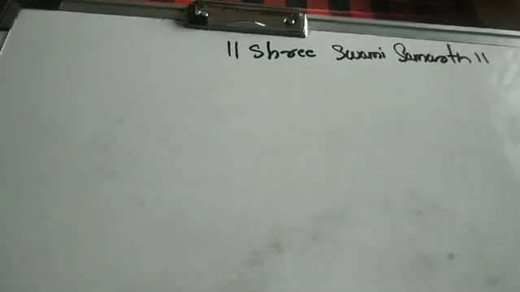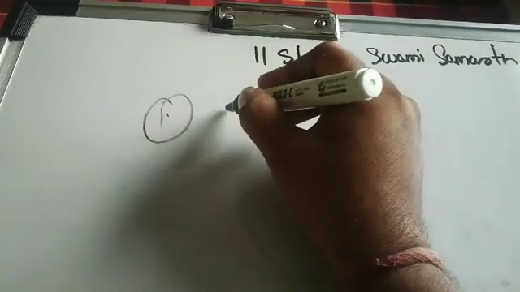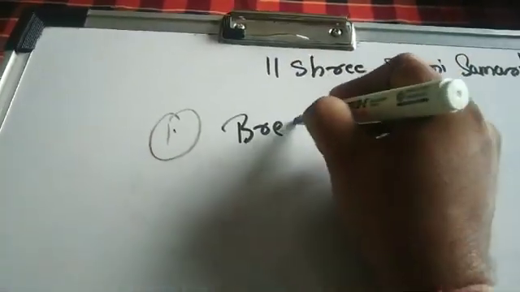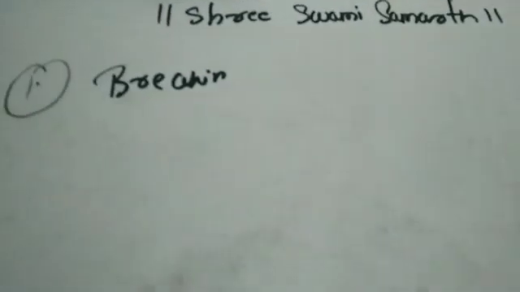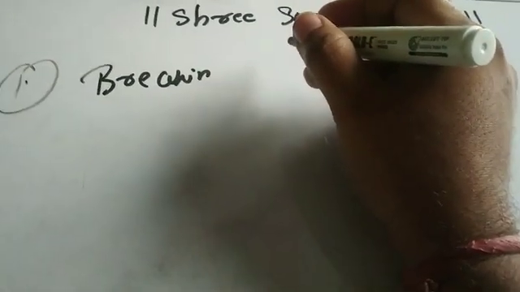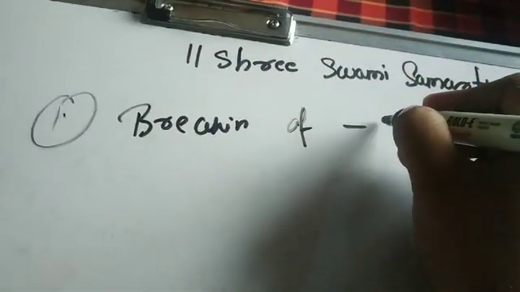So let's start with the first reaction, reaction number 1, that is the breaking of the OH bond.